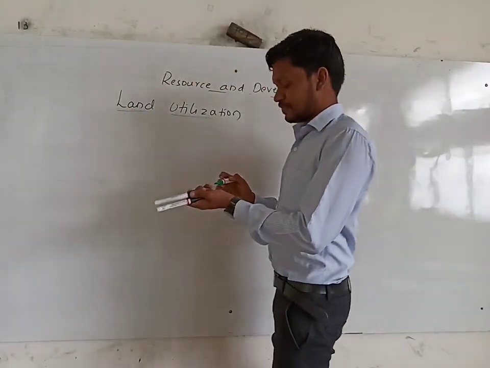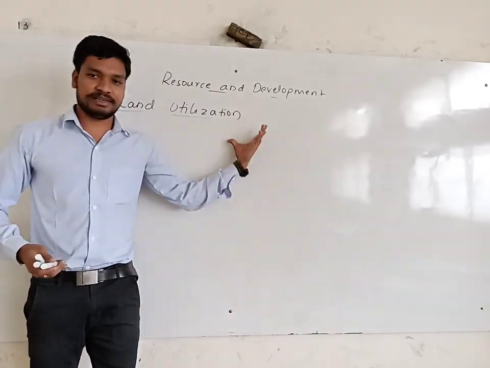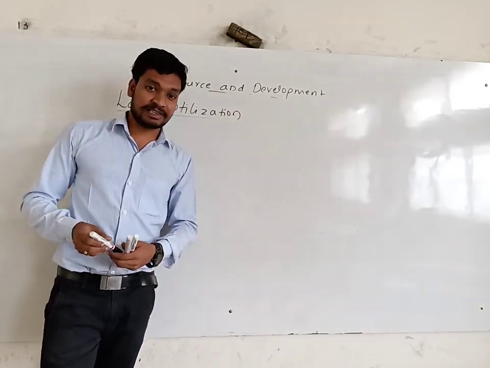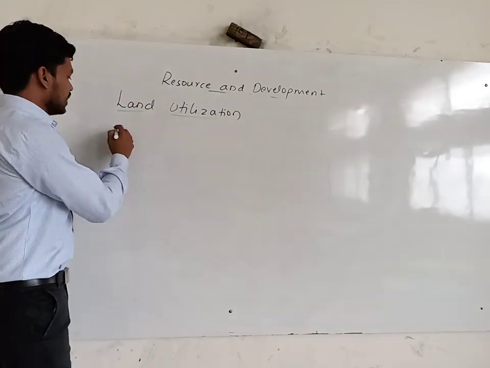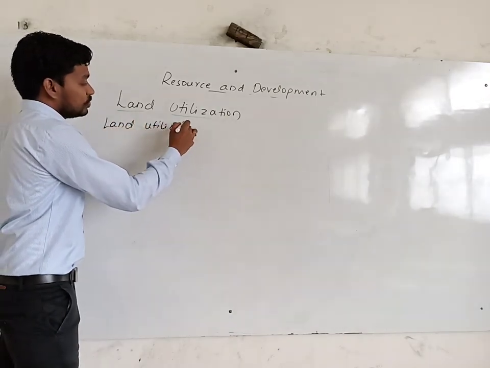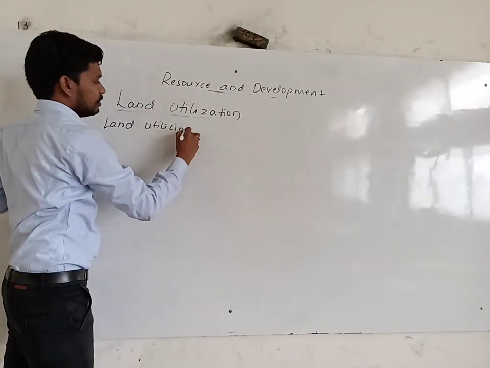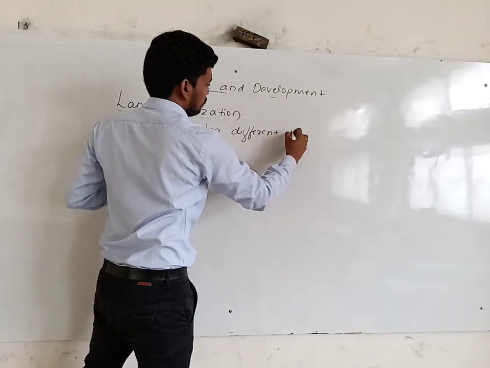For what purposes or activities are we using the land? There are many activities for which land is utilized, different purposes.